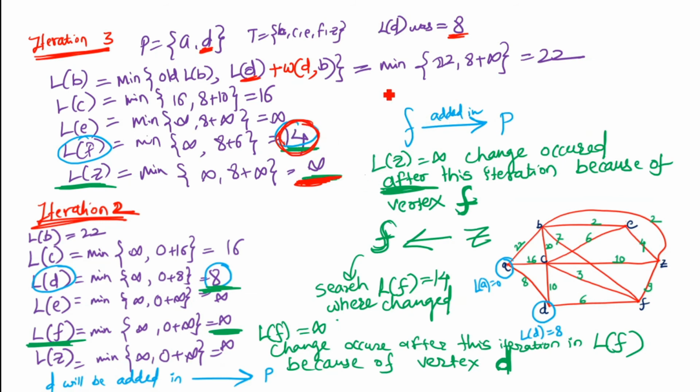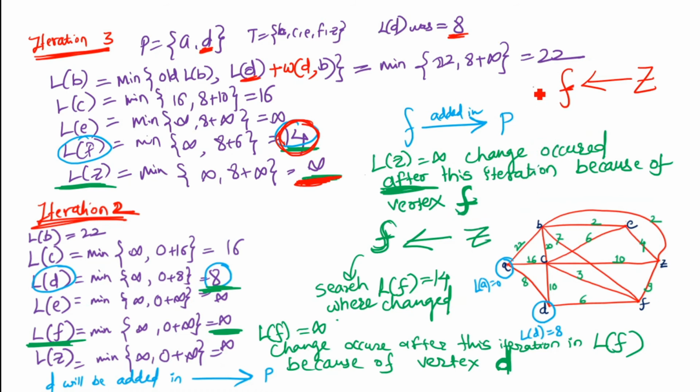So our path goes in the backtrack direction: the vertex previous to z is f. Now f will be added in the path, because the value of z changed after this iteration due to vertex f.